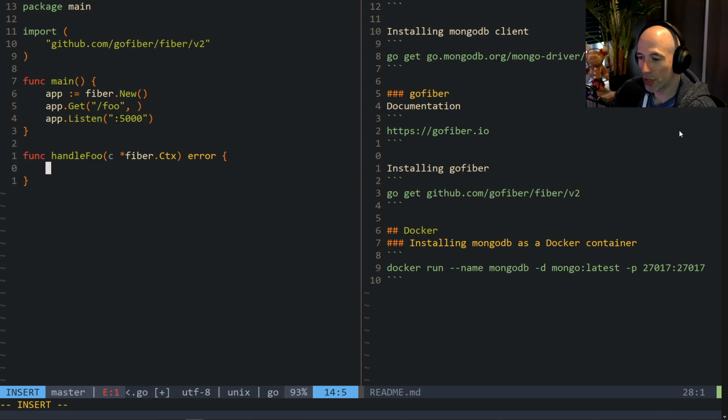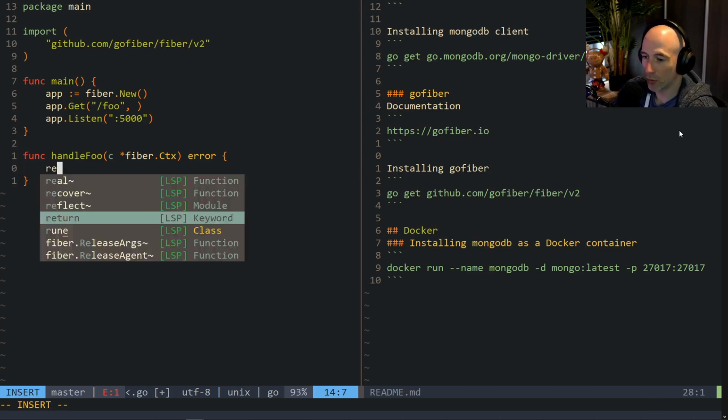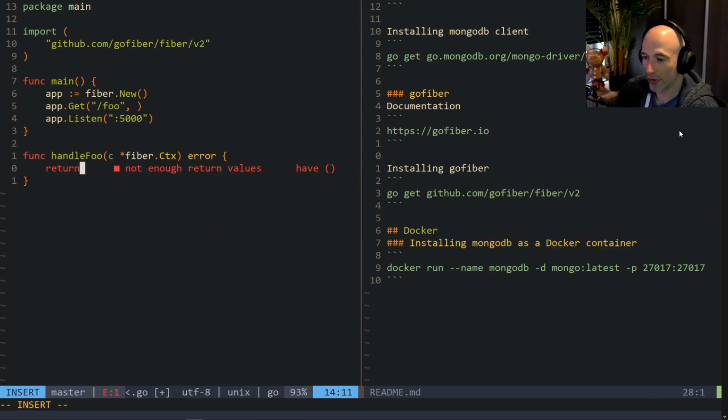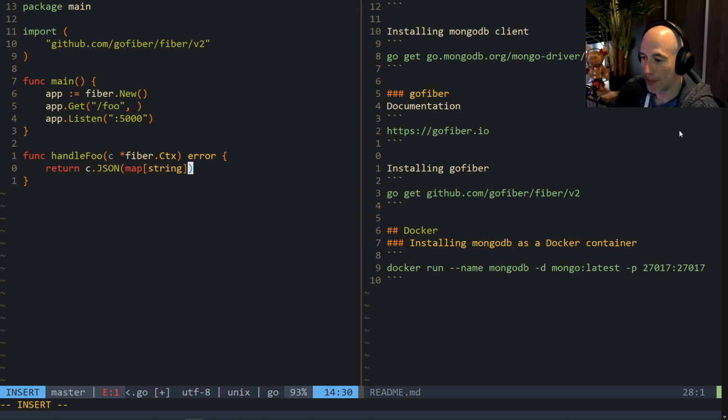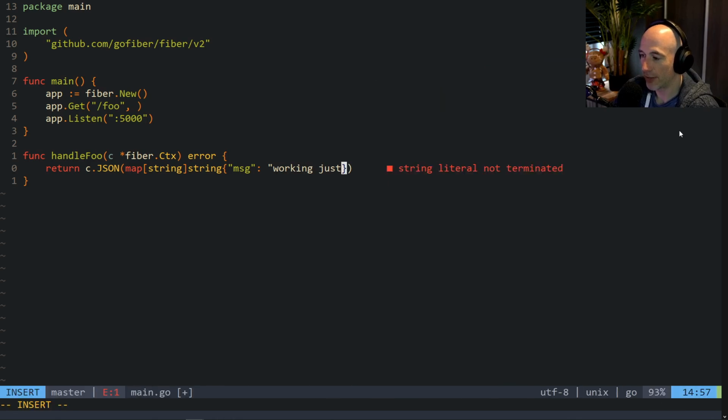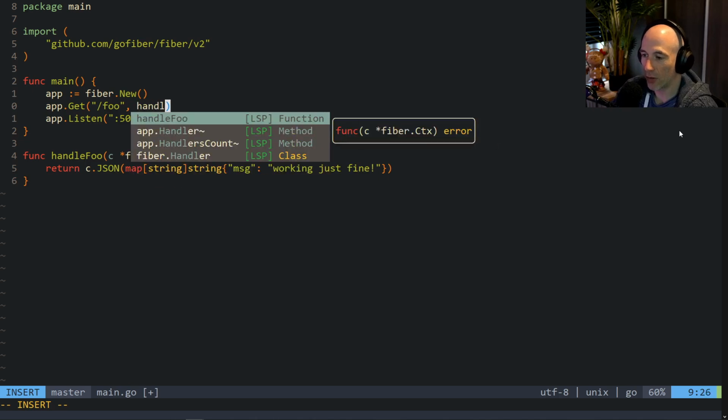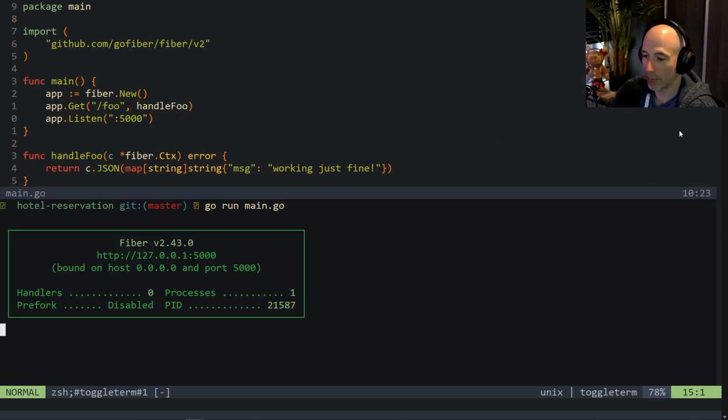And then we have some options. We are basically going to return JSON, I think. Return c.JSON, right? And we could do something very simple. Map string, a string. And we're going to say message, and we're going to say working just fine. Just like that, right? And then, of course, in app get here we are going to say handleFoo. Function pointer, right? Boom. That's that.